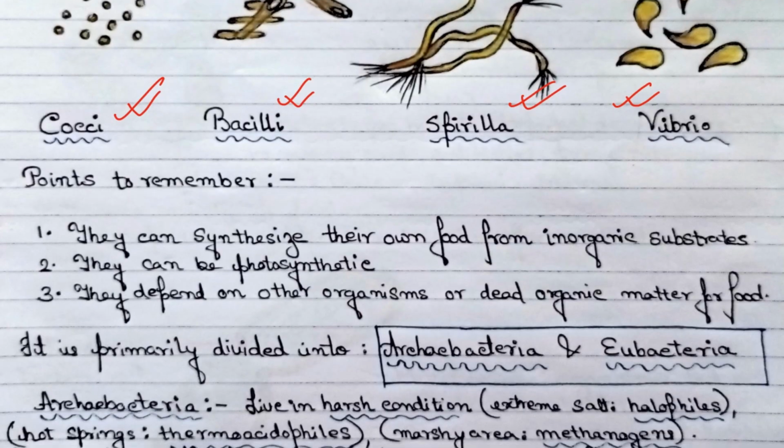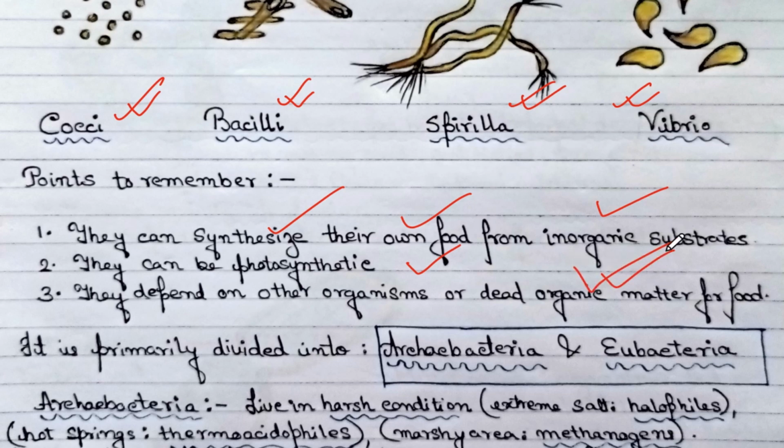Now, points to remember. There are a few specific points to remember about bacteria. I think only these points are enough to learn from that big paragraph in NCERT. They mostly can synthesize their own food from inorganic substrates. They can be photosynthetic as well, and they depend on other organisms or dead organic matter.